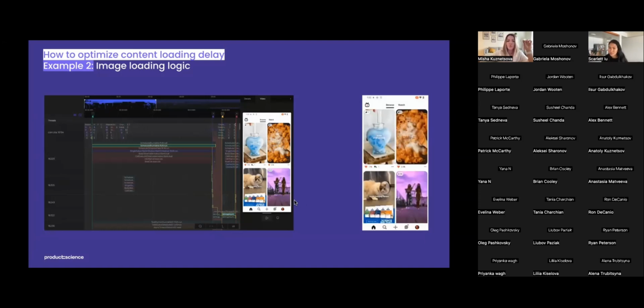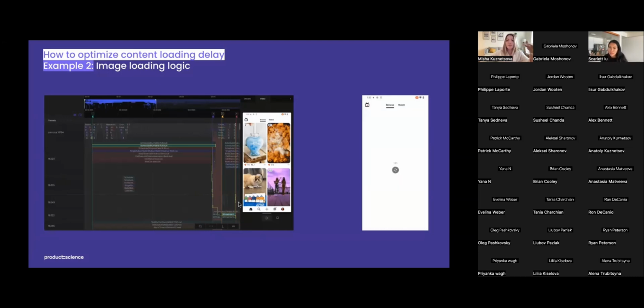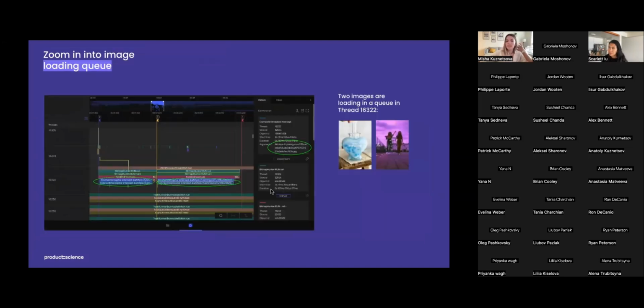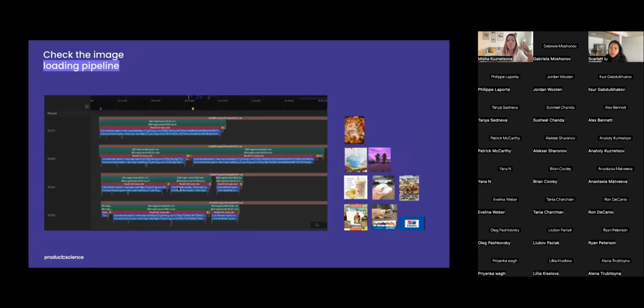So let's take a closer look at this last image. You can see here in the video that the user waits for this last image to load. Again, synchronizing video with the trace file, we've got the main execution path for this last image. Product Science tools show us the arguments for each image, so we can easily check the queue. And we see that these two images loaded in thread 16322. And these images are not loading in parallel because the rest of the images are taking up the pool.